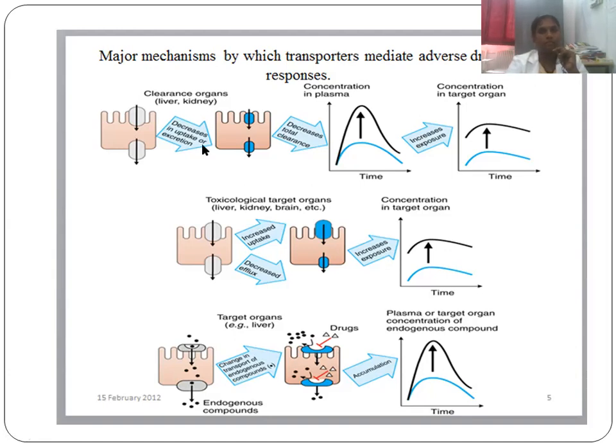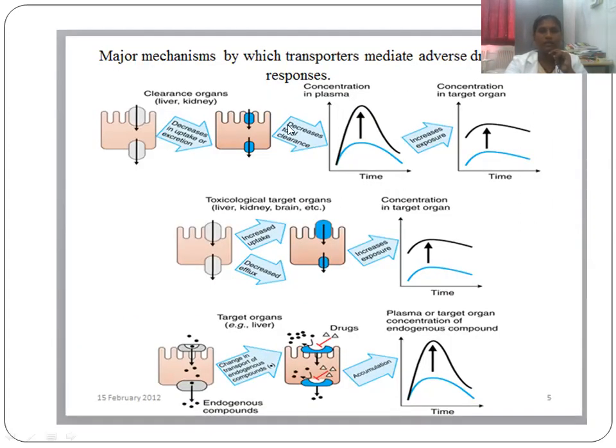So when the drug comes in, if there is a decrease in uptake or excretion, whether the concerned organ did not take it up properly, or it is not excreted out properly, that will end up in increased plasma concentrations. A decrease in uptake or decreased clearance ends up in increased plasma concentration. This is a normal curve, but when there is more exposure, the peak curve goes for a steep rise.